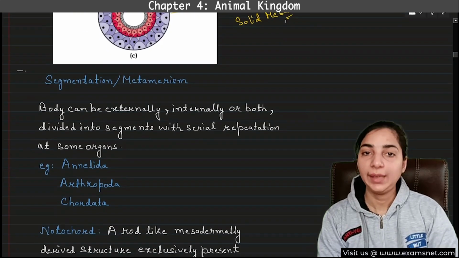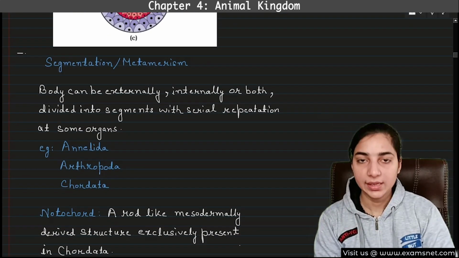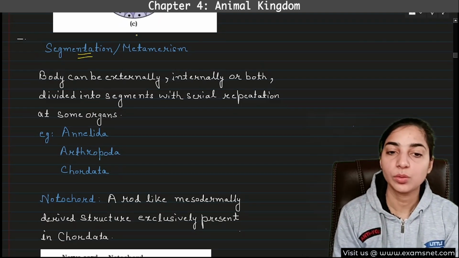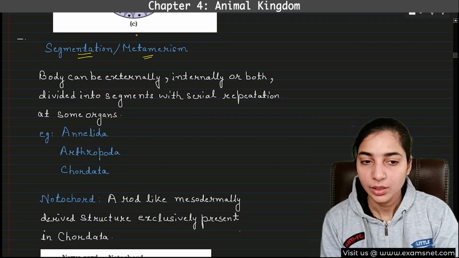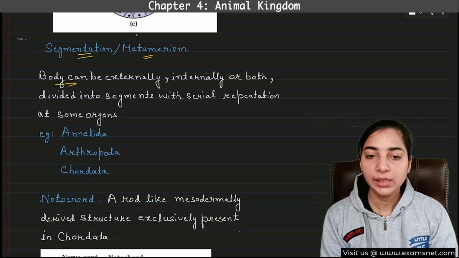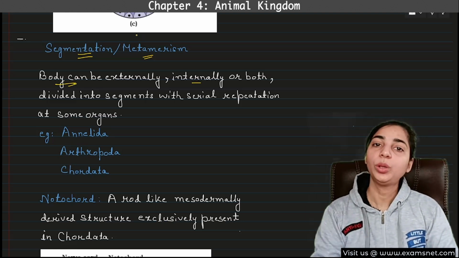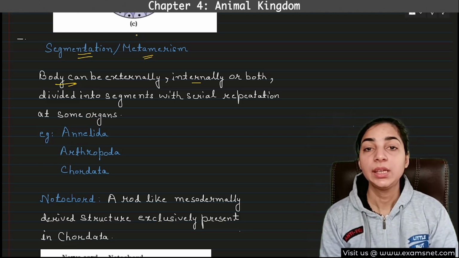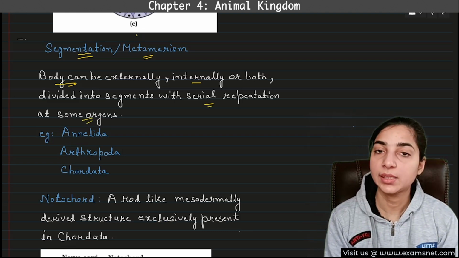Now we come to the next characteristic that can act as the basis of the classification. So this is segmentation, that is also known as metamerism. So what is segmentation? See, the body can be externally, internally, or both externally as well as internally divided into segments with serial repetition of some organs.